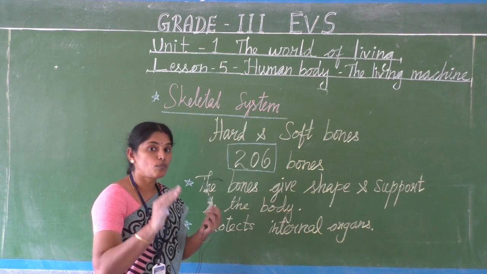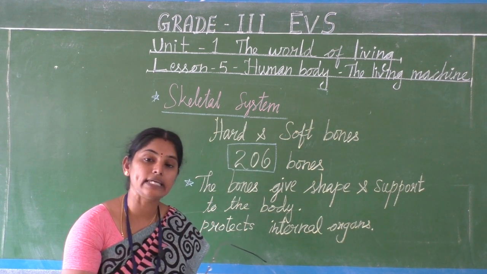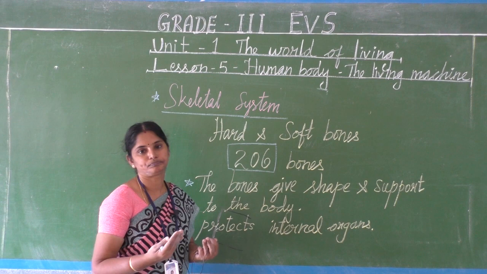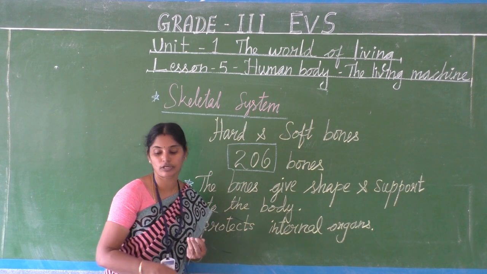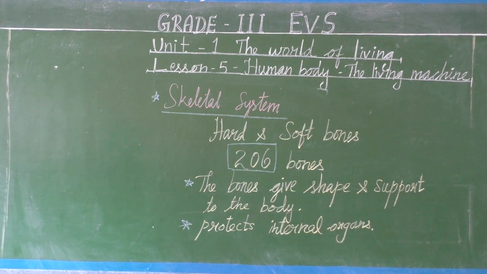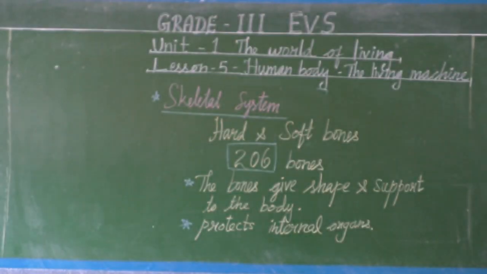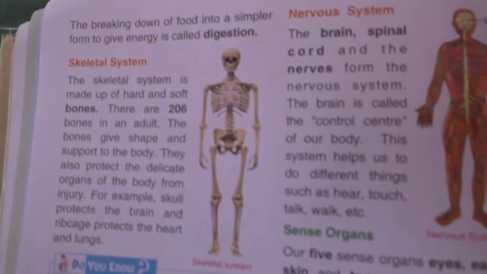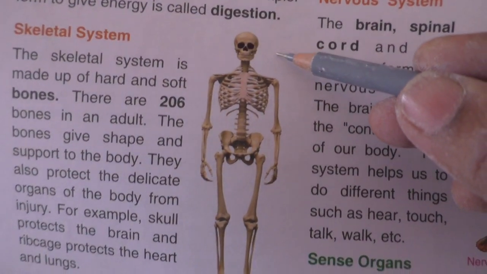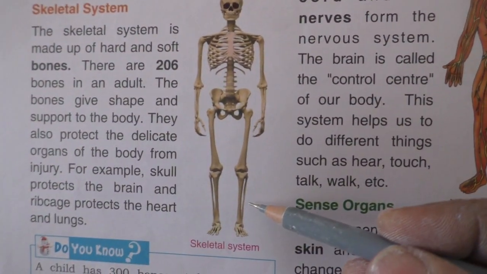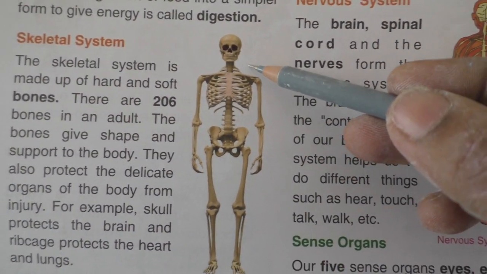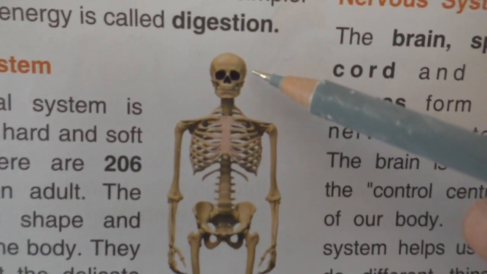Okay? See, the lungs are kept inside the rib cage. I'll show you in a picture, you can get a clear idea. See, this is our skeletal system. It's given in our book, page number 36. Okay, skeletal system. See this full skeleton, okay, that is the skeleton of our human body. Okay, this is what we call the skull.